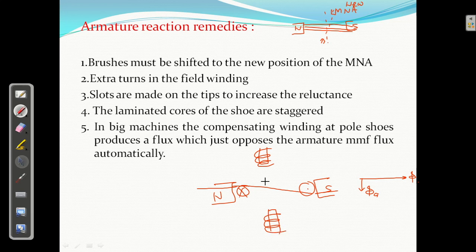Clear? These poles are called interpoles. The size will be half of the main poles, and the winding is in series with the armature. It is provided in such a way that whenever the load increases, phi a will increase, Ia will increase, so that will produce phi a. The interpole winding will also produce a flux, phi I. The winding is provided in such a way that phi I will be opposite to phi a, right? And this will neutralize the effect of phi a. So it will avoid the armature reaction.